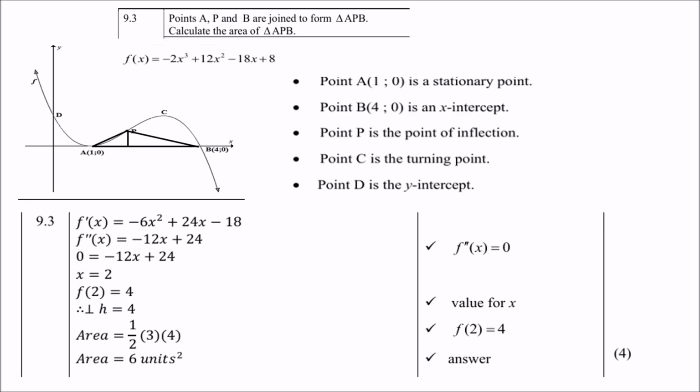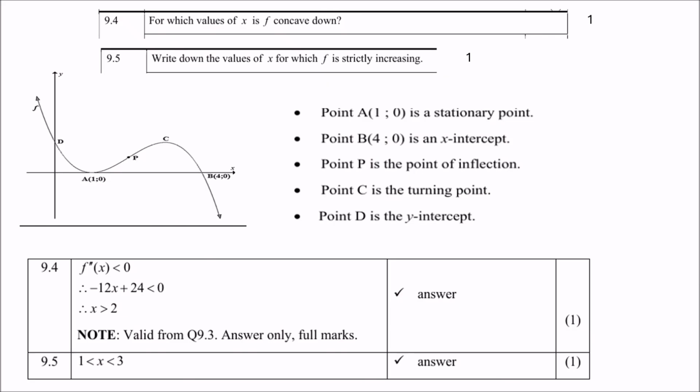Question 9.4: for which values of x is f concave down? Now remember, for concave down, people, the second derivative must be less than 0. So negative 12x plus 24 is less than 0. Simplify, and you get x greater than 2.